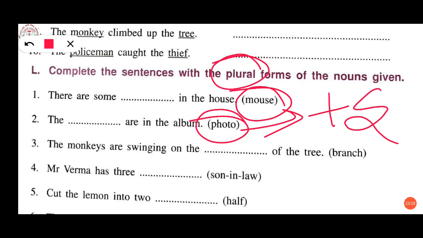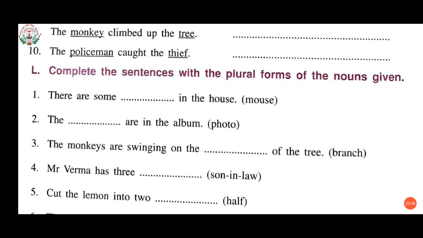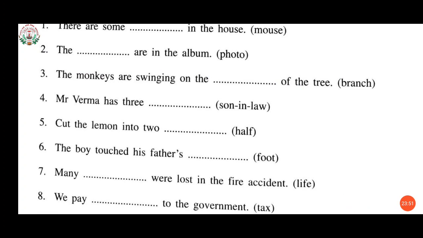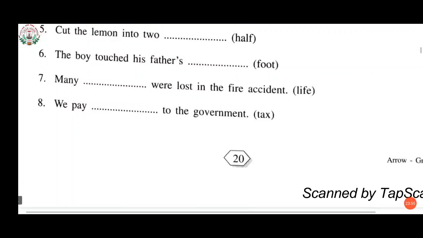Third one, the monkeys are swinging on the dash of the tree. Branch is given over here and monkeys is here. So monkeys means plural, and we have to change this also into plural, so branch will change to branches. Now the rest of all, try to do it by yourself.